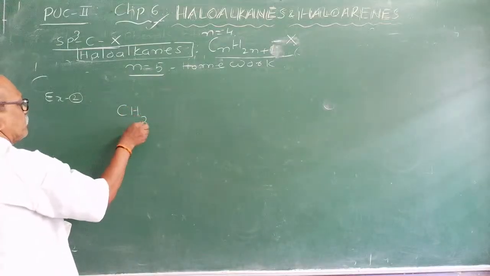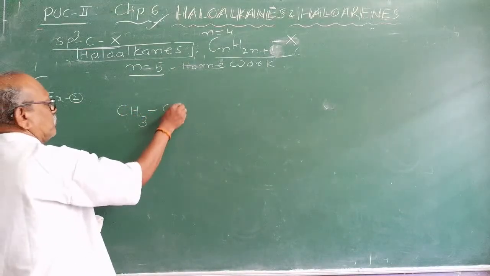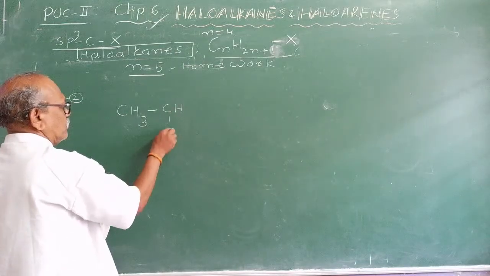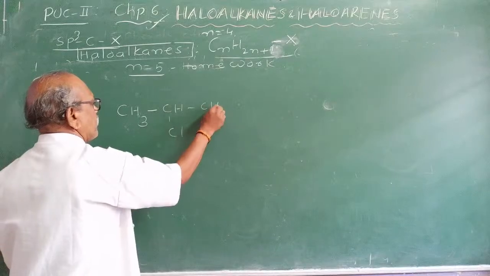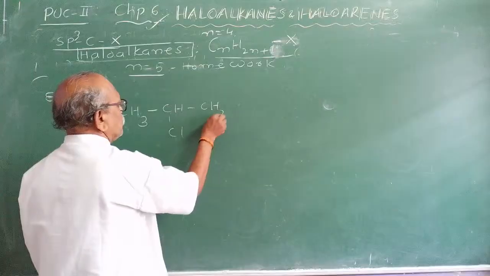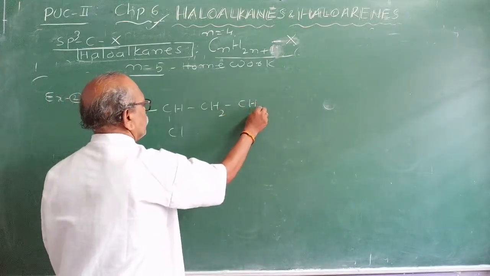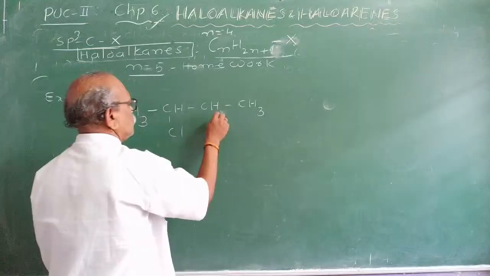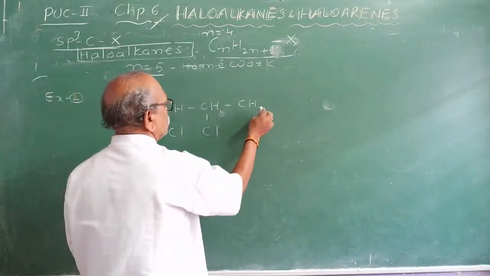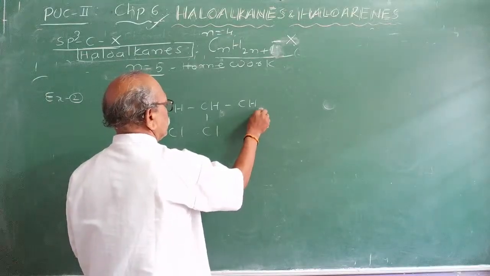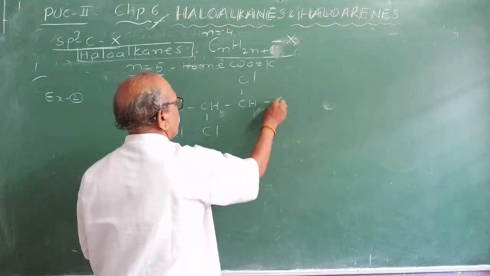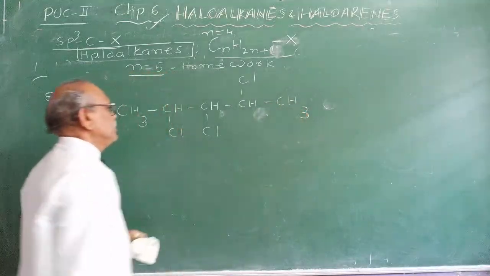CH3, CH2, CHCl, CH2Cl, CHCl, CH3. Write the IUPAC name of this.